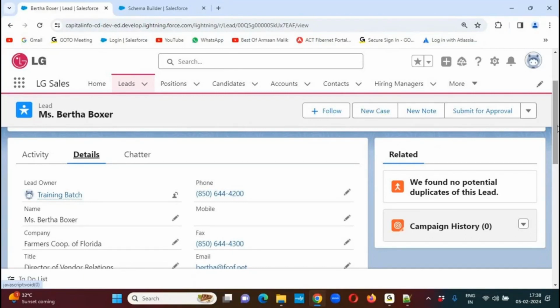Lead is nothing but a person, an organization, or a business who just showed interest in our product or service. Those people will be called leads. Now, what lead records are available? All the lead records will be stored inside my lead object.